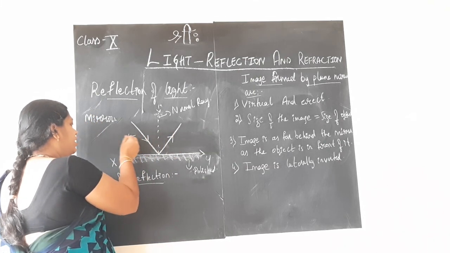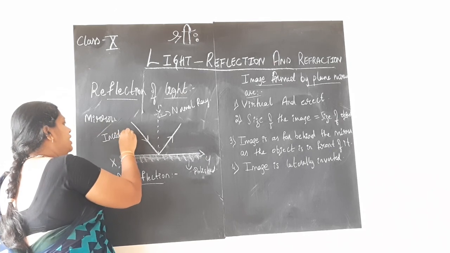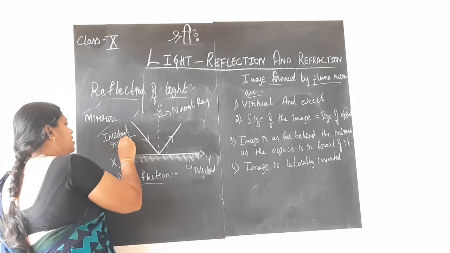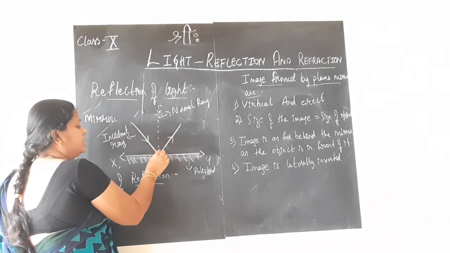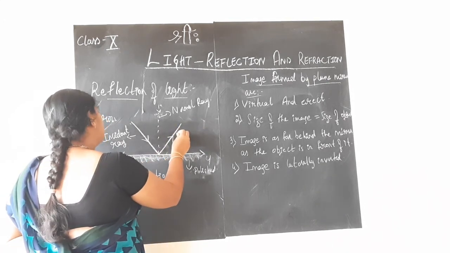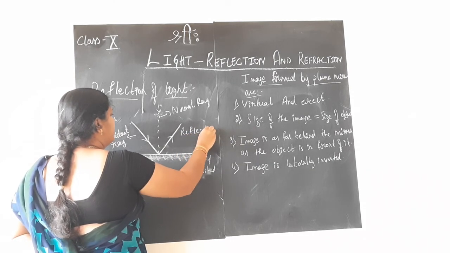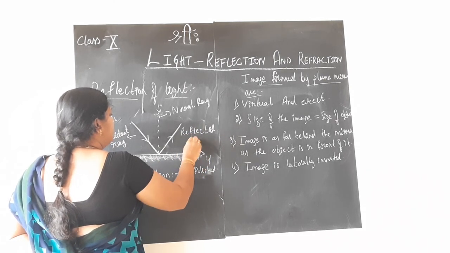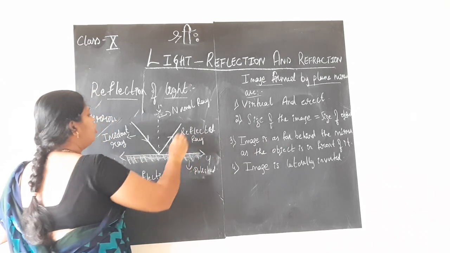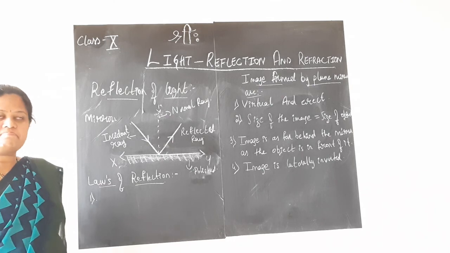The ray of light which is falling on the mirror is called the incident ray. And after the process of reflection, the ray of light which comes out of the mirror is called the reflected ray. Incident ray, reflected ray and normal ray are the three rays we are studying here.